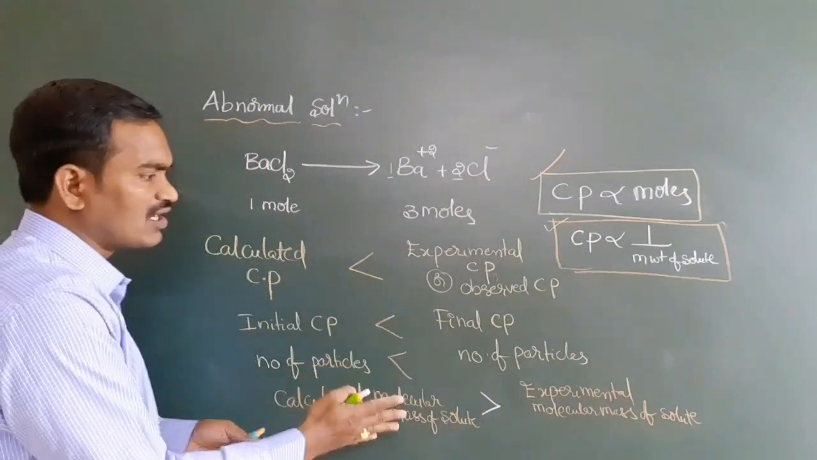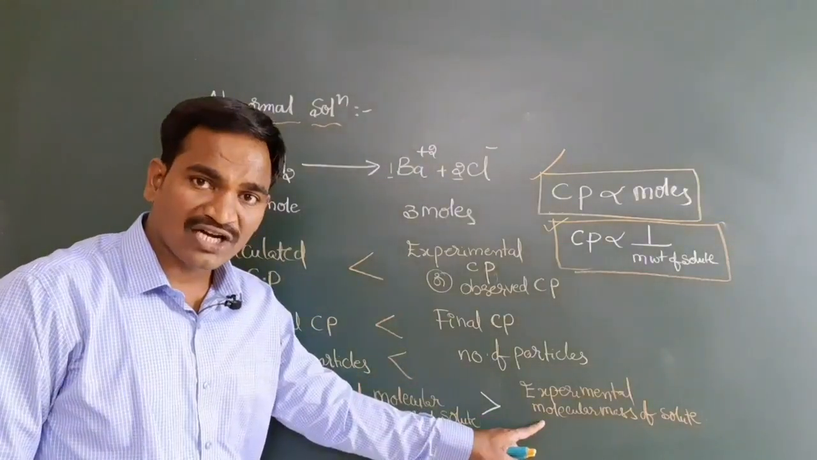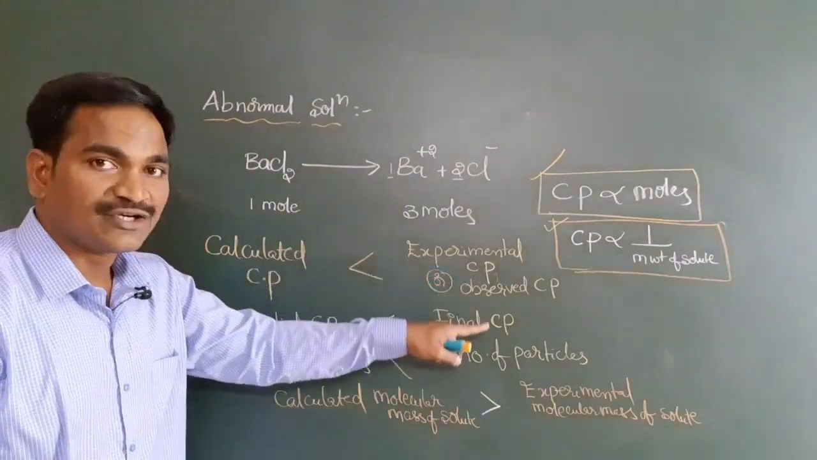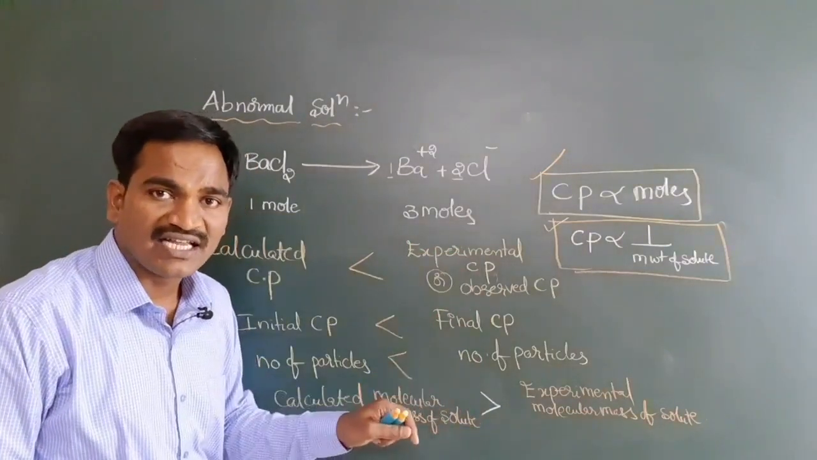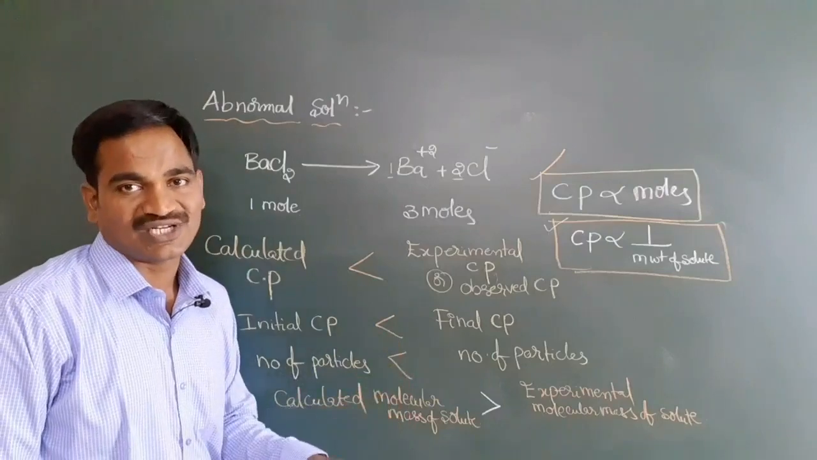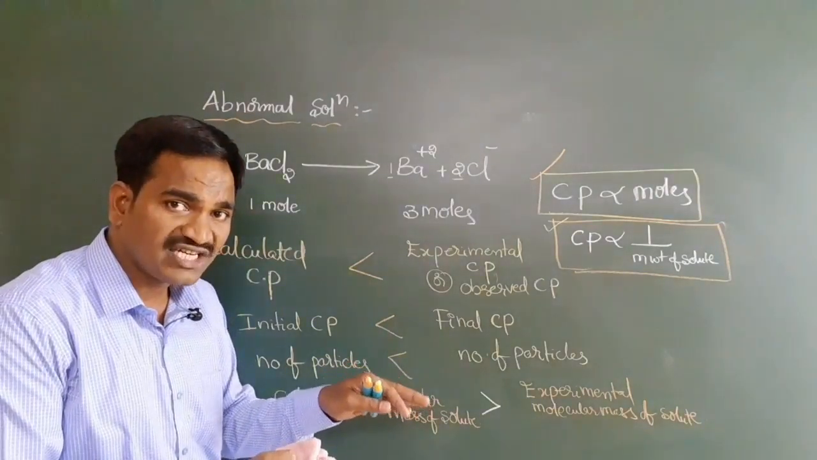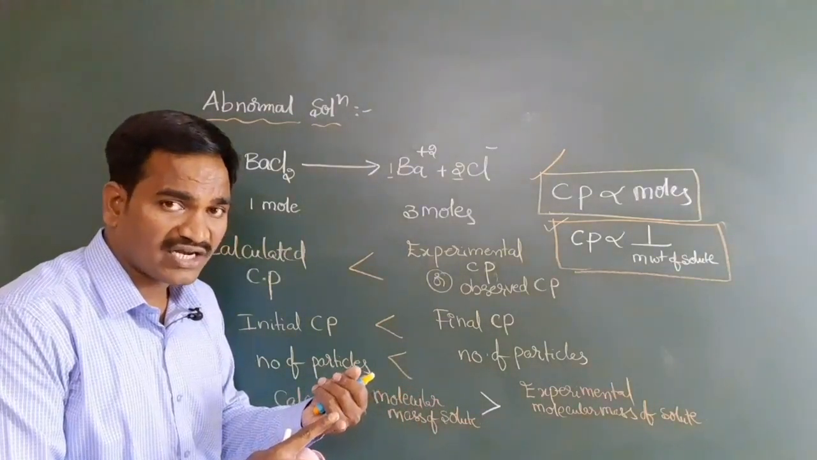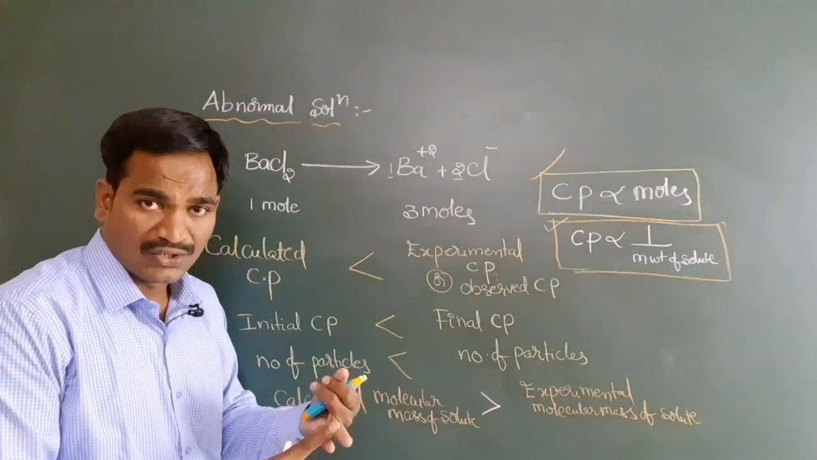So first of all, if you observe all these things, there is an abnormality in the molecular mass of solute, there is an abnormality in the colligative properties. Who is responsible for all these abnormalities? Tell me. That is nothing but abnormal solutions. Now, what abnormalities have we noticed in a detailed manner? What is the abnormality in colligative property? What is the abnormality in molar mass of solutes?